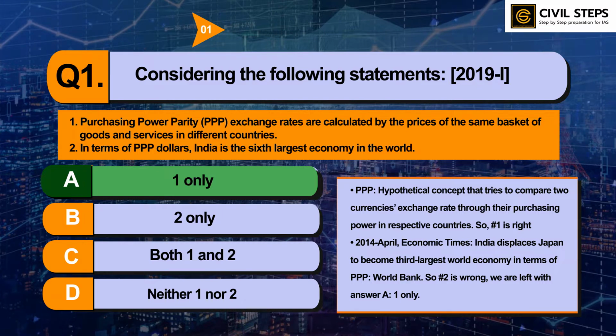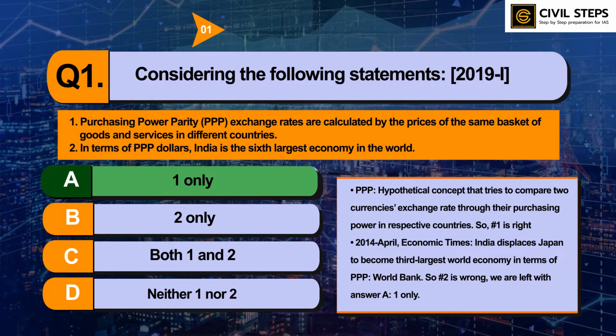In April 2014, India displaced Japan to become the third largest world economy in terms of purchasing power parity. So statement number two is wrong. So we are left with answer A, option number 1 only.